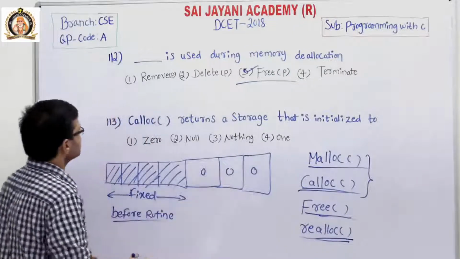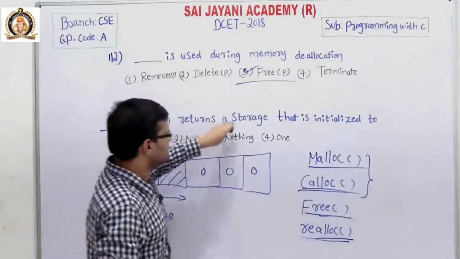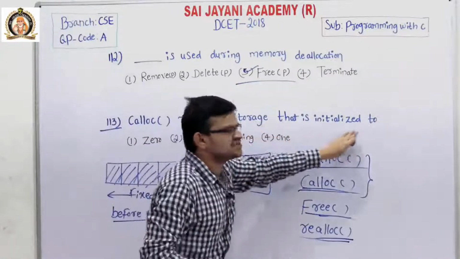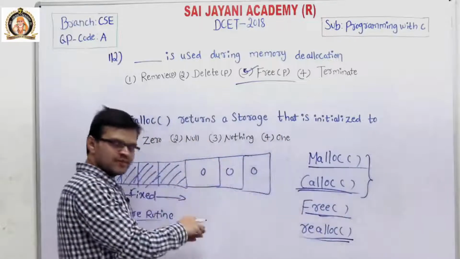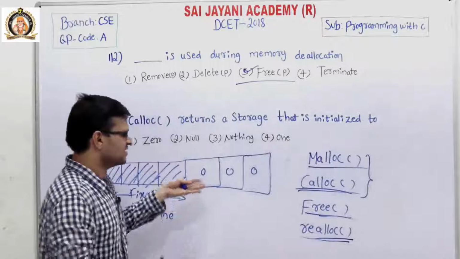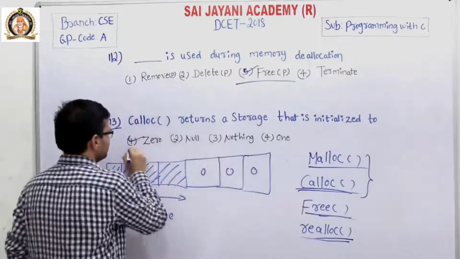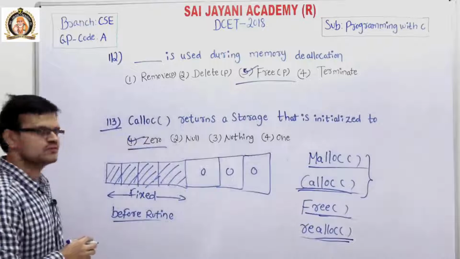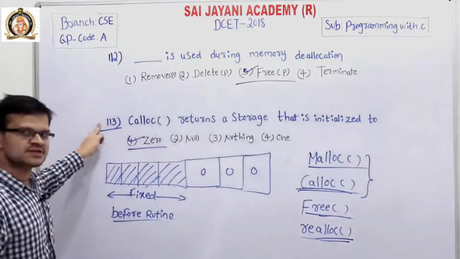For question number 113, the calloc function returns a storage that is initialized to. By using the calloc function, we allocate the memory as well as initialize the value 0 to that memory. So the first option, that is 0, is the right answer for question number 113.